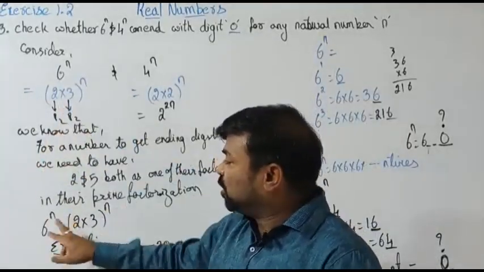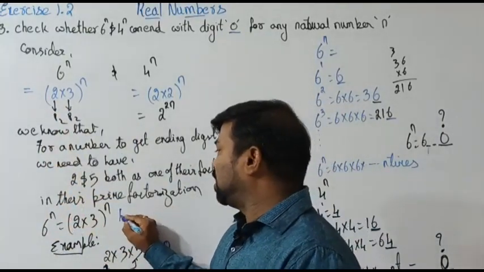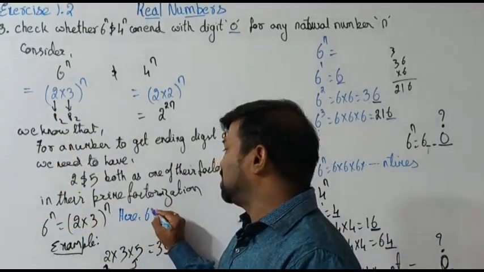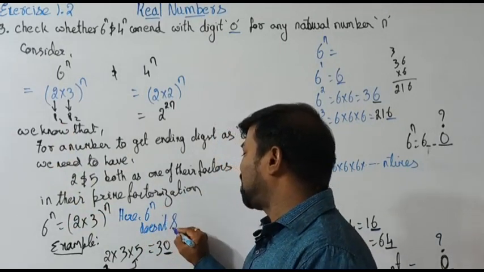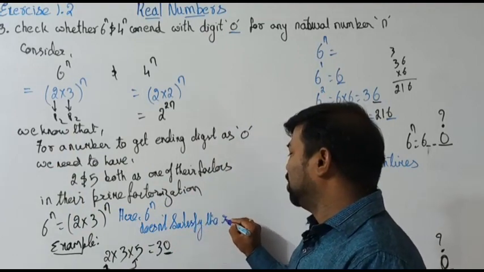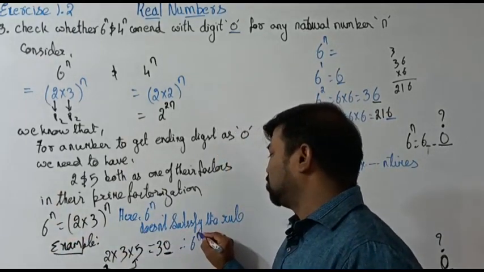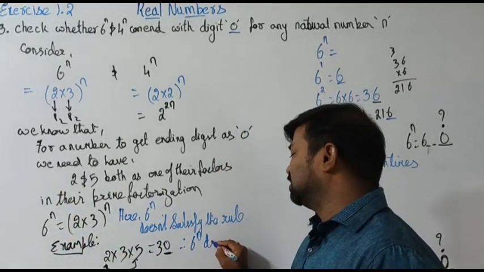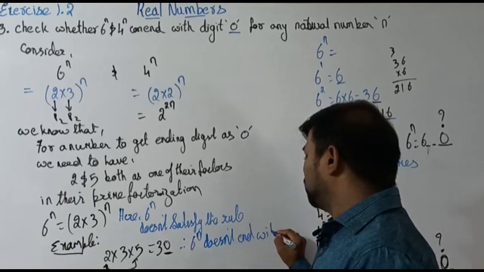Here in this one, we don't have both. So here, 6 to the power n does not satisfy the rule. Therefore, 6 to the power n doesn't end with 0.